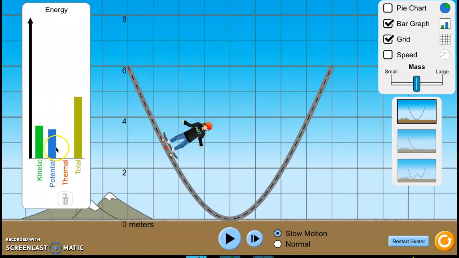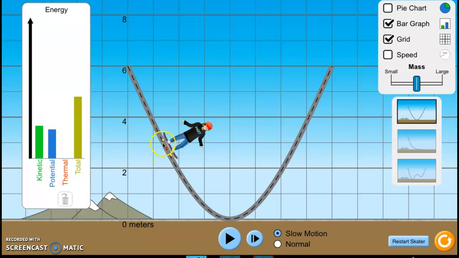Okay, you should have observed that as he started to come down, he's decreasing in his potential energy. Why? Because he's getting closer and closer to the ground, so he's losing height. And if he's losing height, he's losing potential energy. He does not have as much potential energy here as he had here. So where's the potential energy going? Well, it's turning into kinetic energy, right? The potential energy converts or transforms into motion, into kinetic energy.